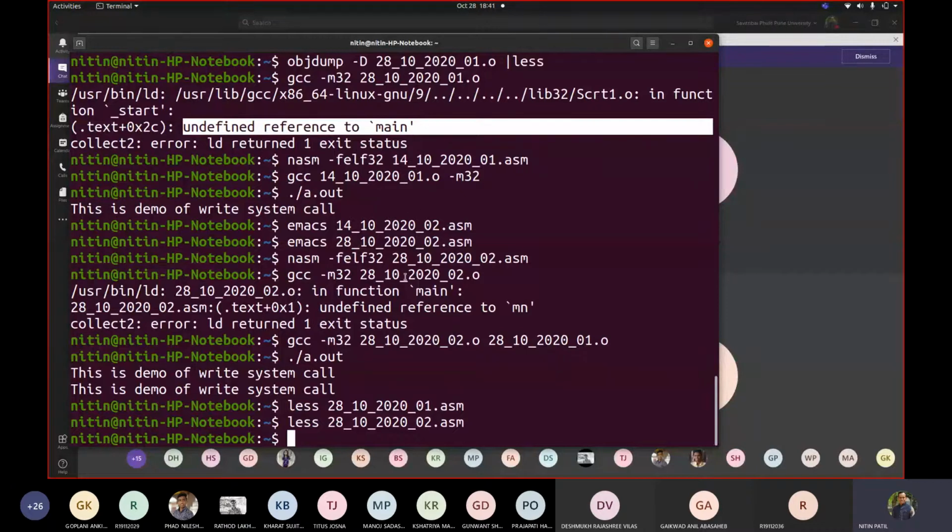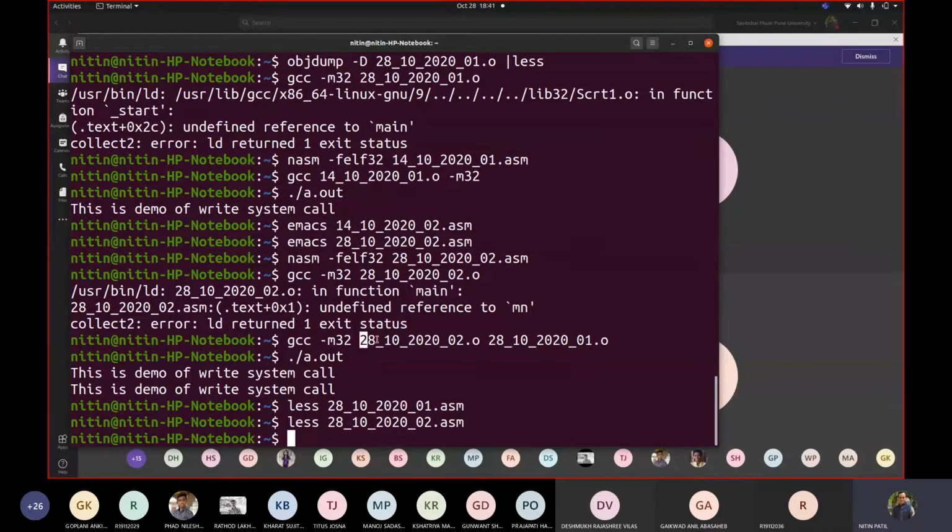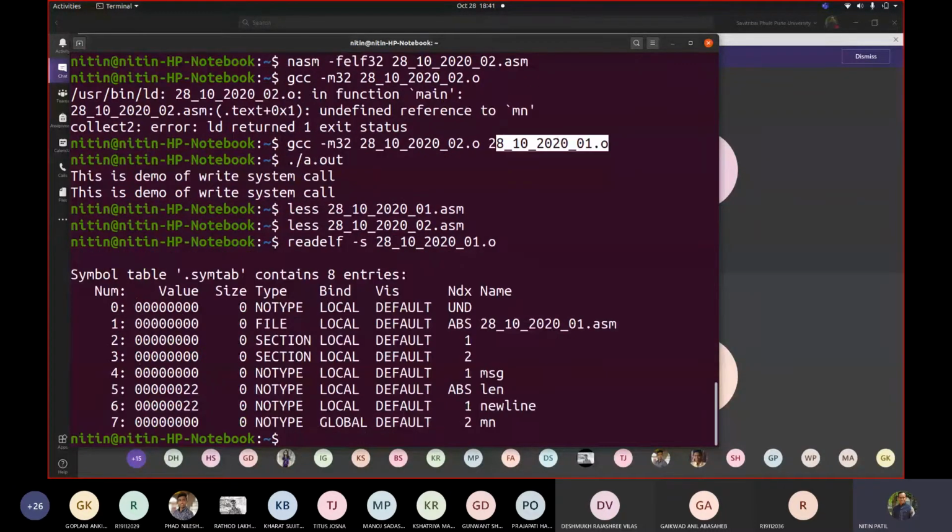Now the reference is changed, because you linked two files together, this one and this one. Now if I use readelf -s, okay, let us try this. Now see what the symbol table entries are.